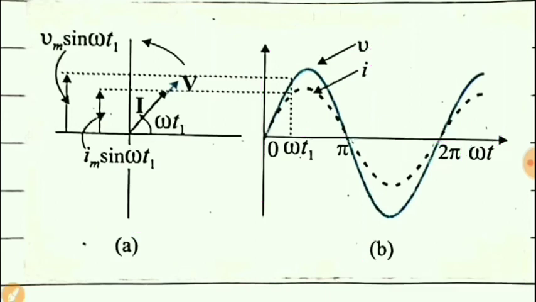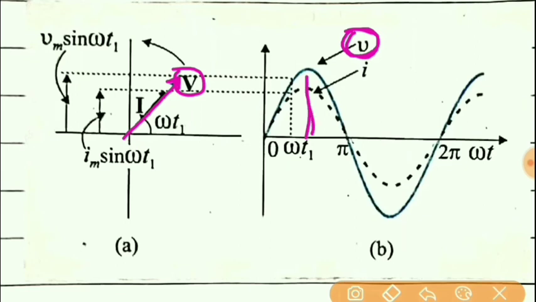Now if we consider the amplitude of V as a phasor V, you can see here this is phasor V. Its length is equal to the amplitude of V. Amplitude means maximum value of voltage. Similarly, if we consider the amplitude of I, that is the maximum value of I, as this capital I shown in figure A, this is the phasor I and this is the phasor V.